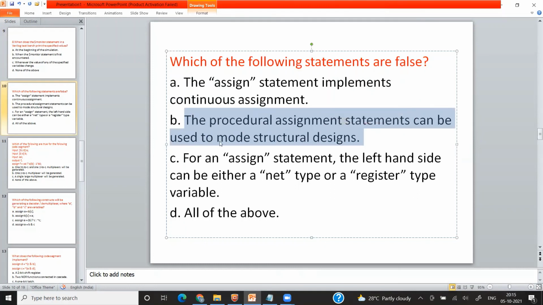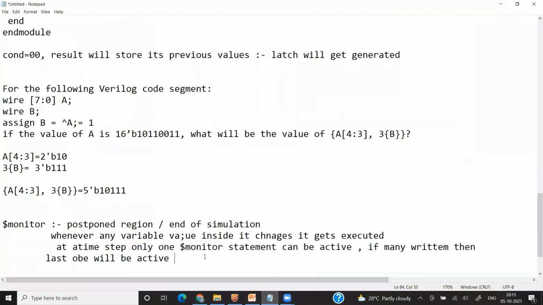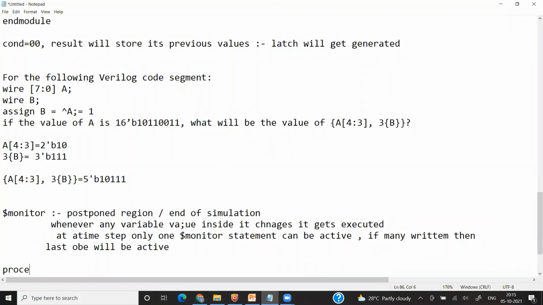Okay. So procedural assignment means, whatever assignments you are doing inside an always block, that is known as procedural assignment, meaning blocking and non-blocking. So procedural means it is like blocking or non-blocking.